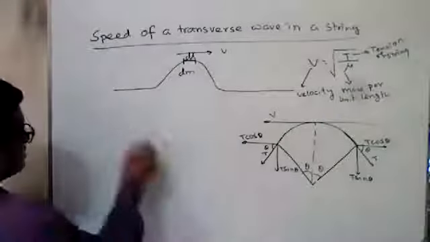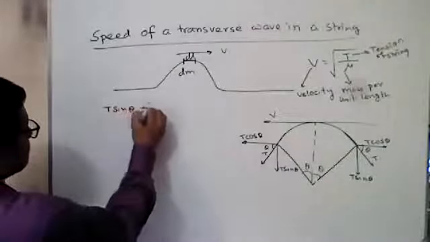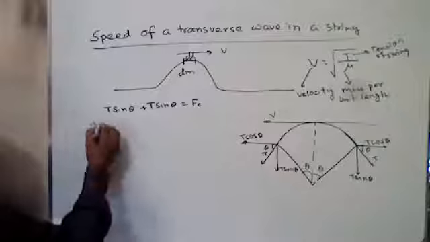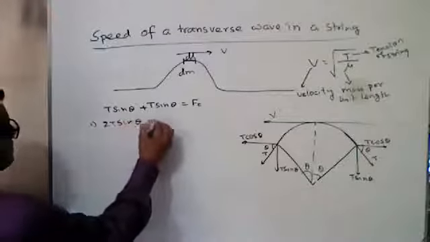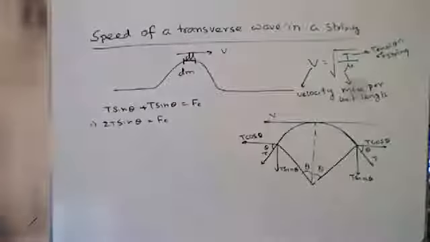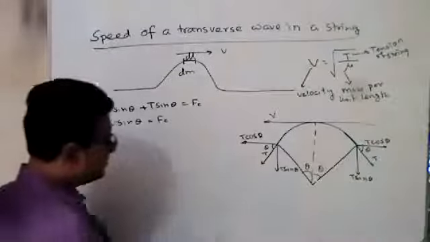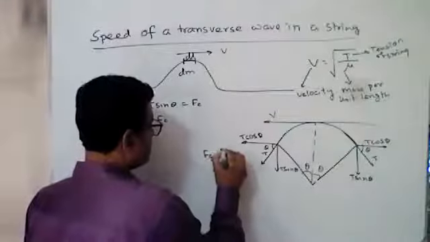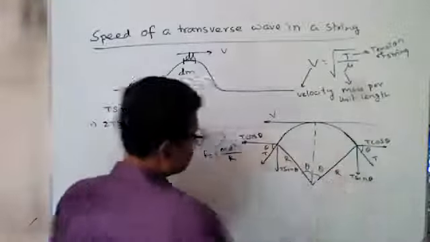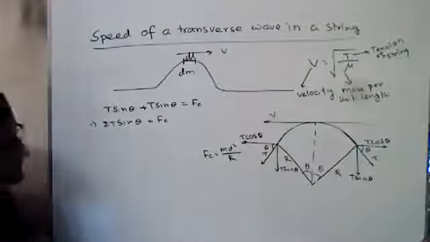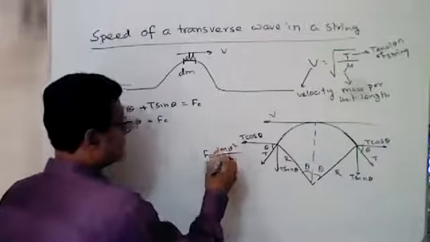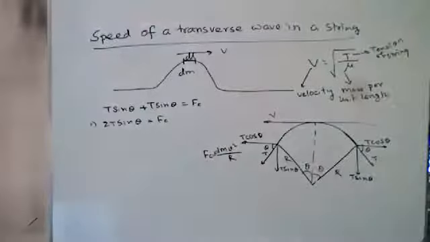centripetal force. We know T sine theta plus T sine theta equals Fc. So 2T sine theta equals Fc. Now we do not know the value of Fc. Okay, now we know Fc equals mv square by r. Suppose the radius is r. But here the mass is dm. So we consider it dm v square by r.